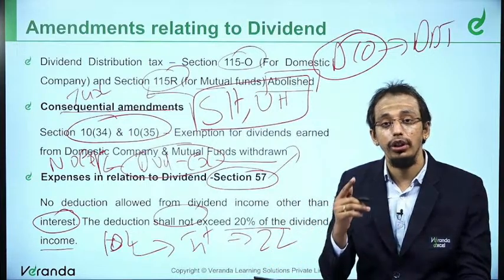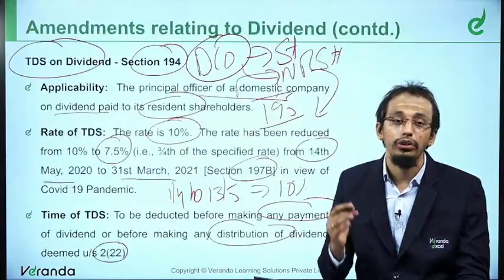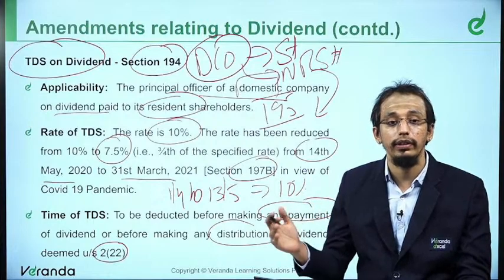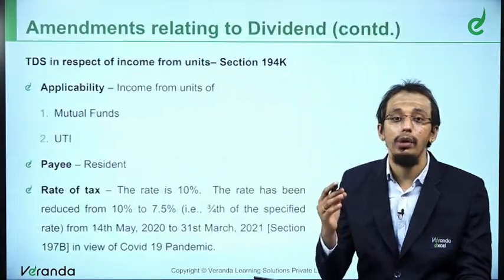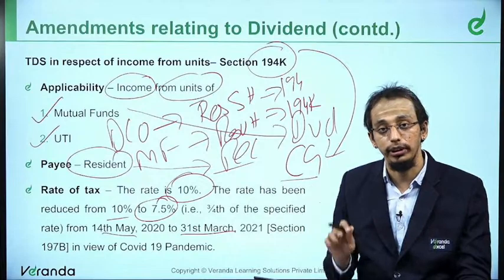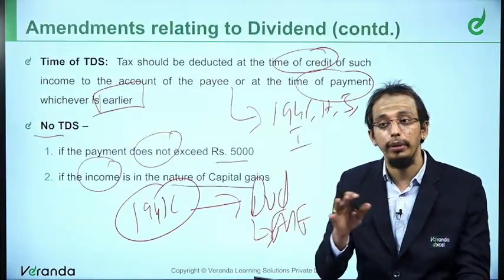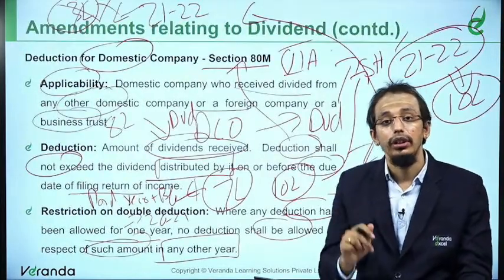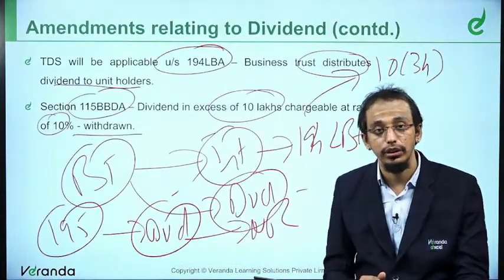Section 57 now allows interest alone, to the extent of 20%. So you have got 194 TDS by a domestic company at the rate of 10% or 7.5%, and there are exemptions that you have got for TDS. Similarly, 194K if the mutual funds or UTI pays, again it is 10% or 7.5% depending upon the period for which it distributes. Again, if it is in the nature of capital gains, it will not be applicable. Then ATM, we had a very detailed discussion which talks about deduction for a domestic company. Then two small amendments relating to dividends.